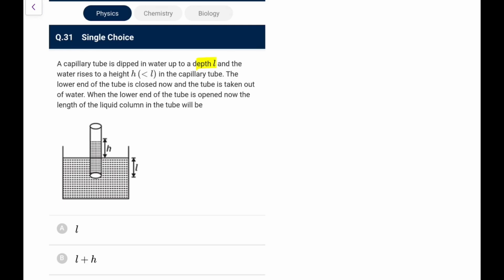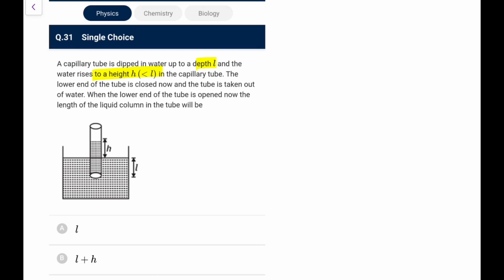Next. A capillary is dipped in water up to a depth L, and the water rises to a height h less than L in the capillary. The lower end of the tube is closed now, and the tube is taken out of water. Then the lower end of the tube is opened. Now the length of the liquid column in the tube will be, okay. Now it is taken out.